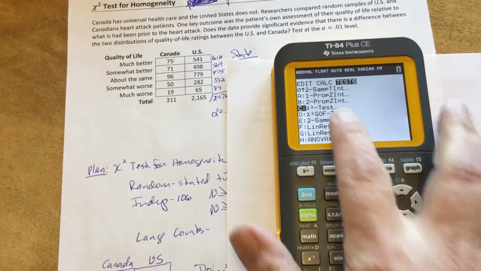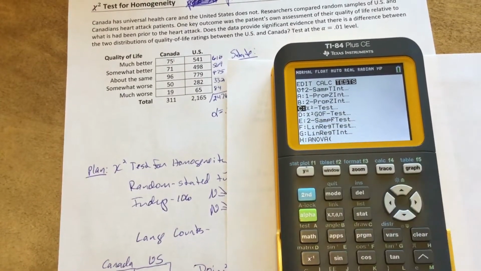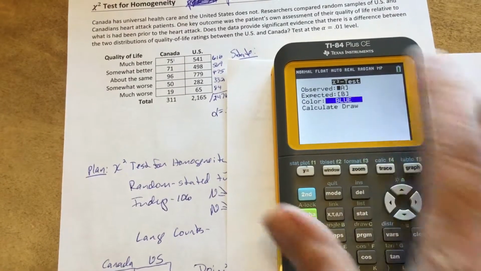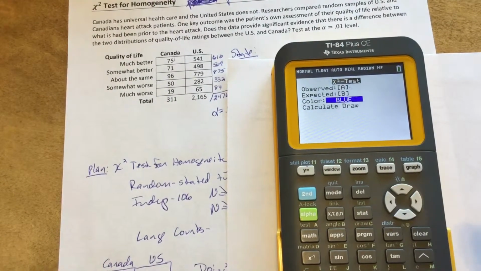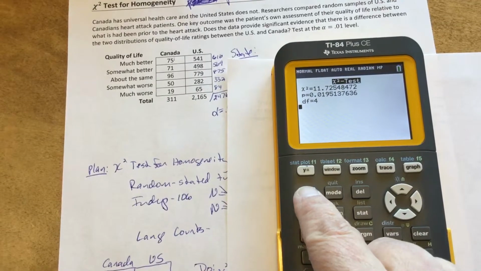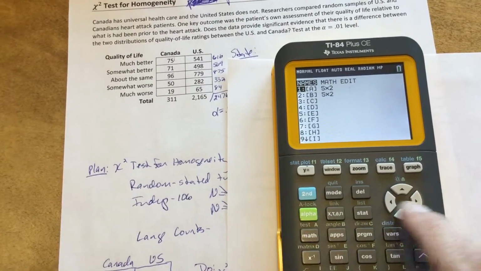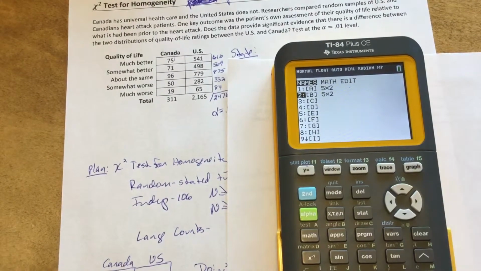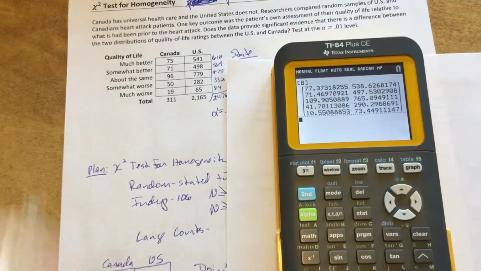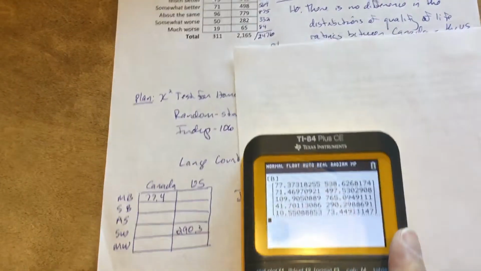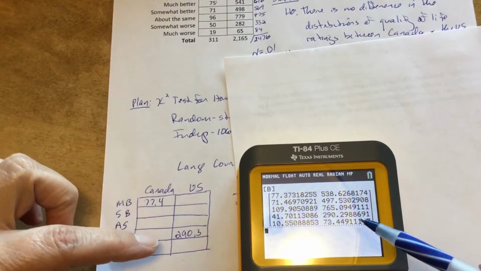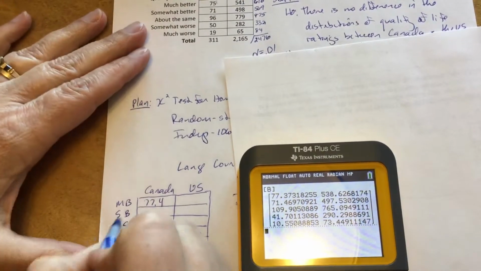Chi-square test, because remember this is tests for independence and homogeneity. Got my observed in matrix A. I'm just going to calculate. I'll run it again to check my p-value and all that stuff. So let's go back to the matrix, and now I'm actually going to look at matrix B and get my expected counts. I already got the 77.4 and I already got the 290.3. I'm just going to fill in the rest.